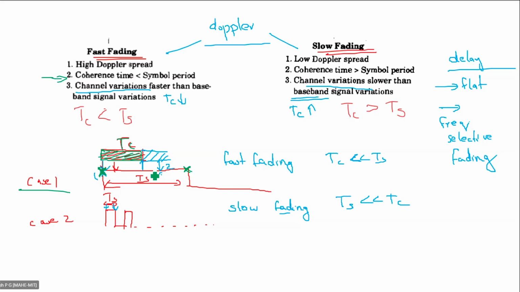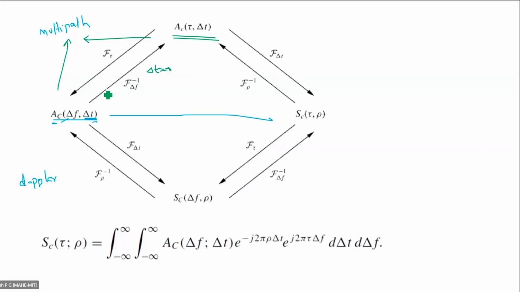AC of tau and AC of delta f show the effect of multipath, and those are a Fourier transform pair.